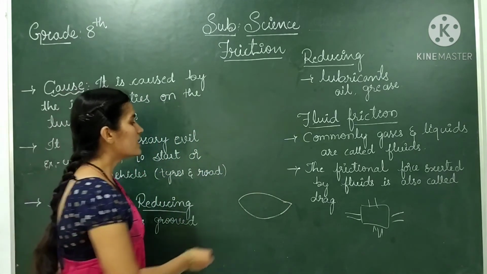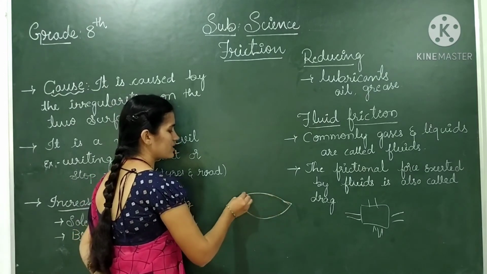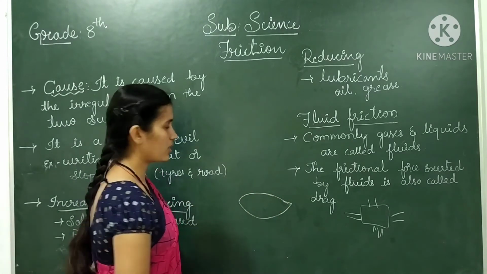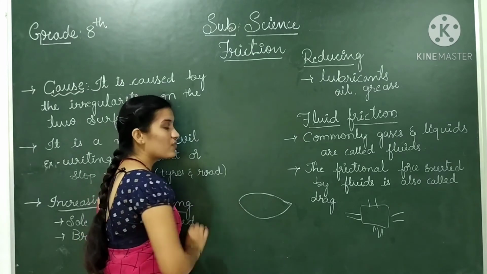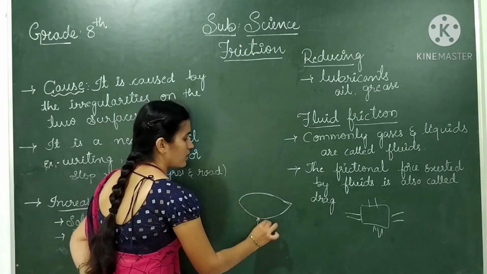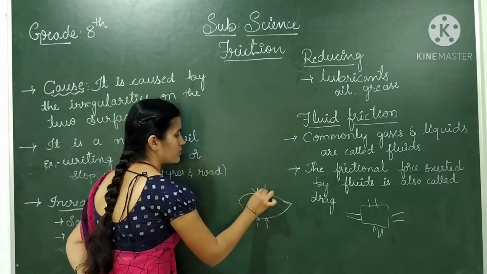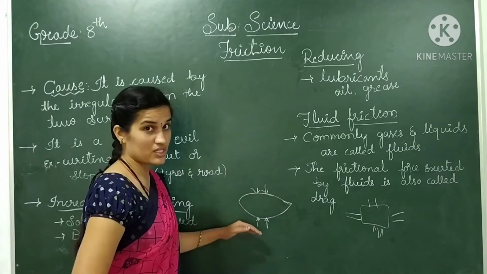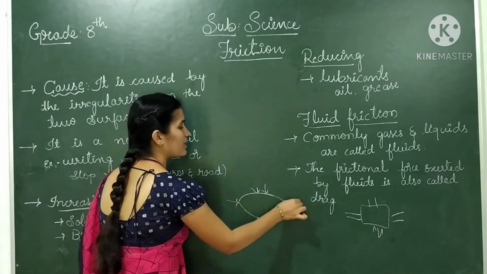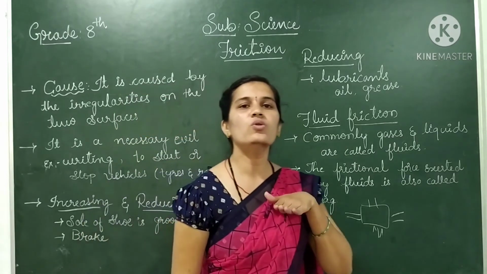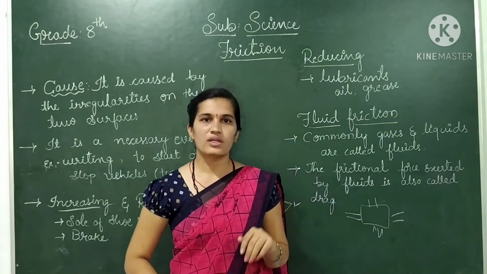Okay, we call it a streamlined body, or it takes the shape of a fish. Just because here the friction is offered only on either side of the surfaces, but not front and back. So we can move easily in the liquids or in the gases.